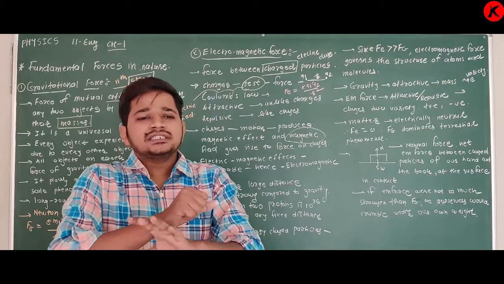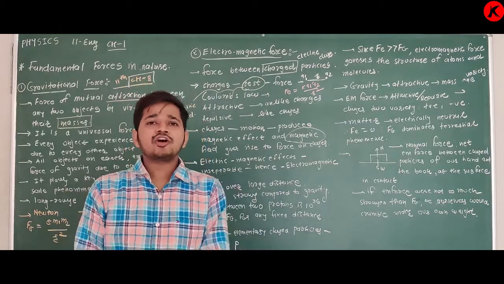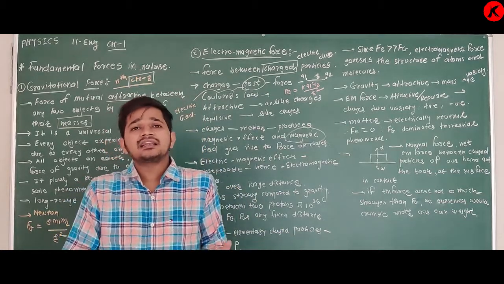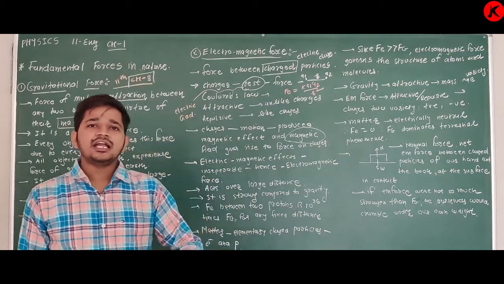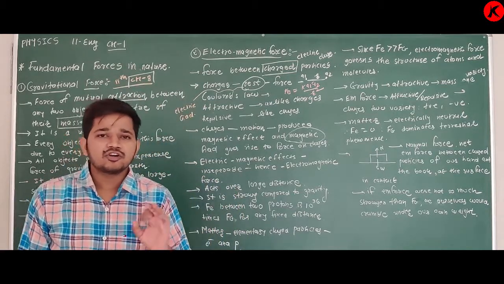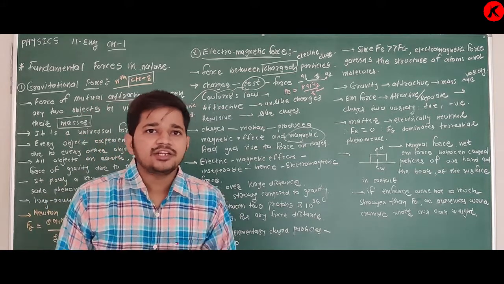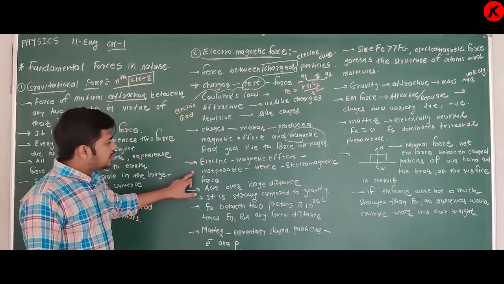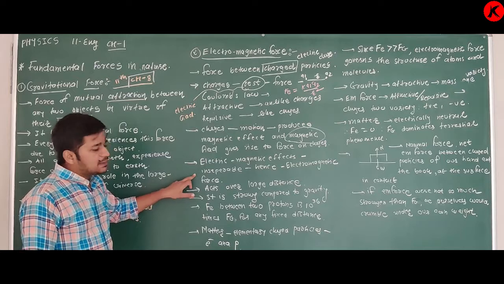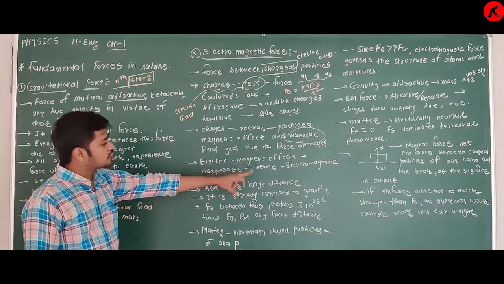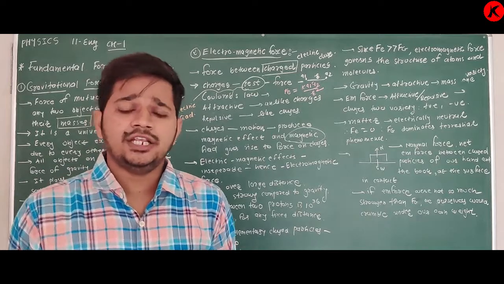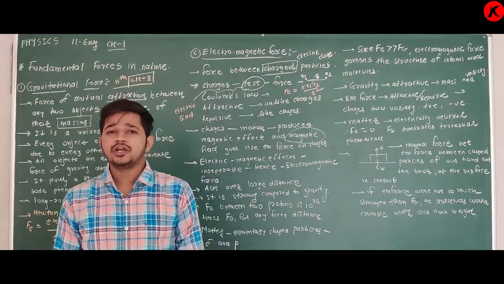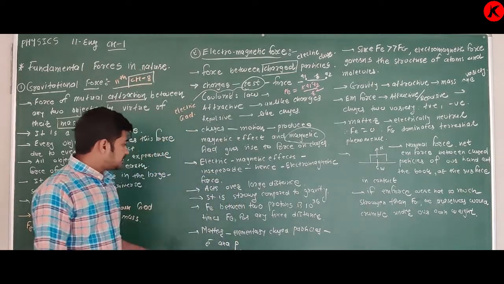Means they are not separate branches, but they are related to each other, and that's why they are known as electromagnetic. Electric and magnetic effects are inseparable, and hence this force is called electromagnetic force. Remember this point.